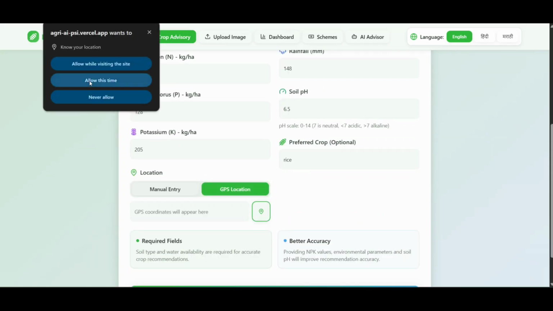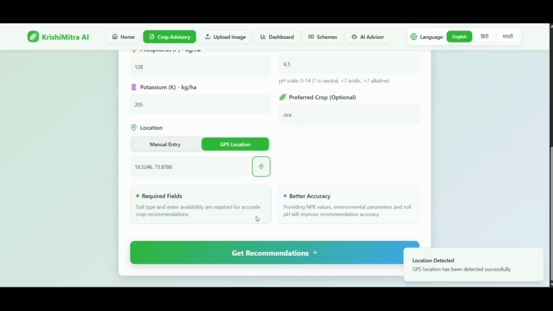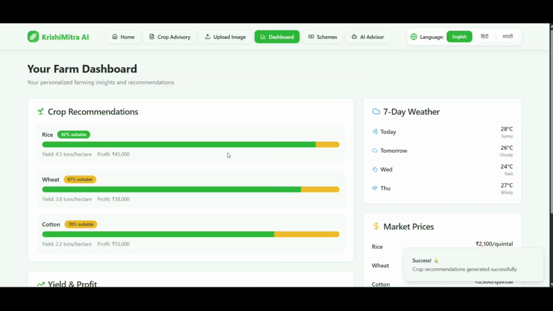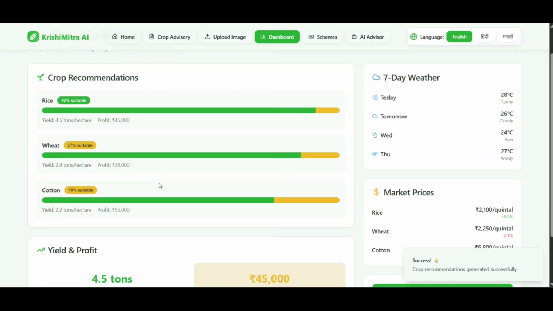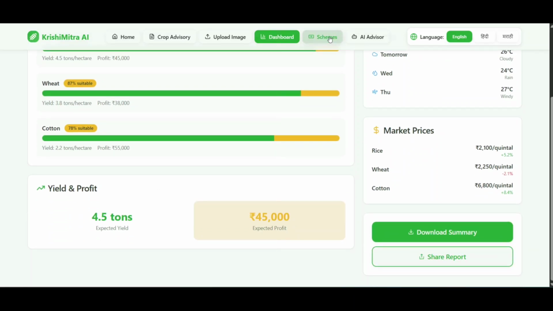The system automatically fetches their precise coordinates and uses this data to retrieve real-time weather information and historical crop data from external APIs. This process eliminates the need for any technical knowledge from the user. In just a few seconds, the dashboard generates hyper-personalized advice. Here you can see crop recommendation models suggesting the most suitable crop for the selected conditions.